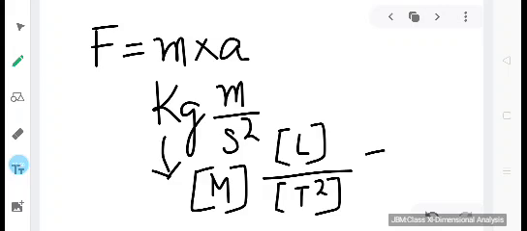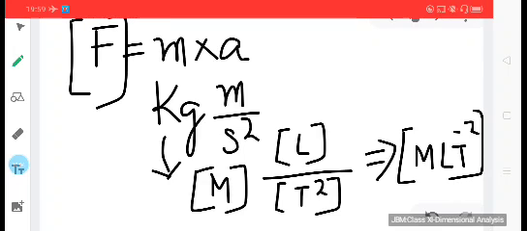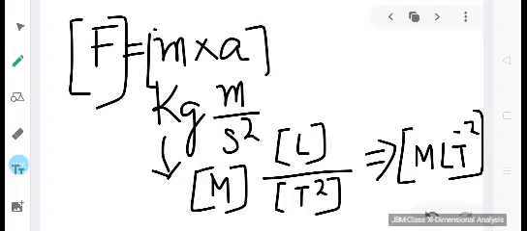So now combined we can write down M, L and T, since T is in the denominator, so the power will become minus 2. So that becomes the dimension for force, isn't it? So in this manner we can write down the dimensional equation for several physical quantities.